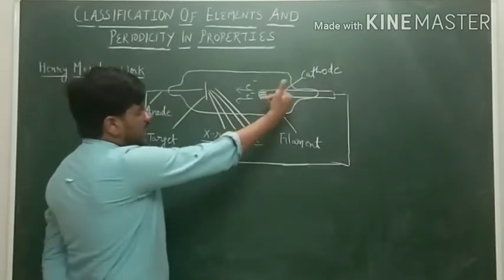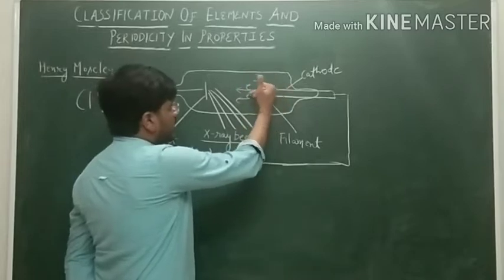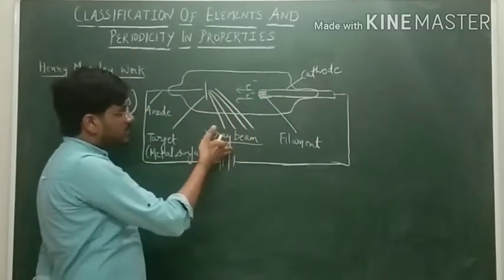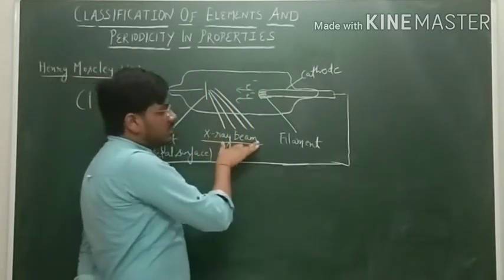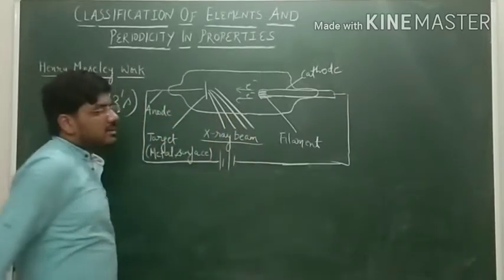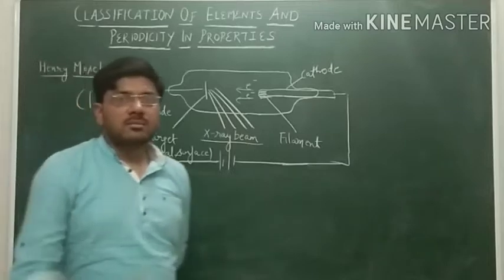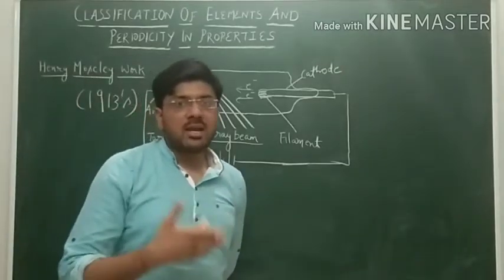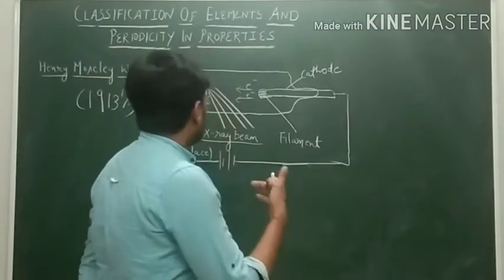When electrons are emitted from the cathode, they strike the metal surface and an X-ray beam is produced. This X-ray beam is characteristic for every element, which means every element has a characteristic X-ray beam.